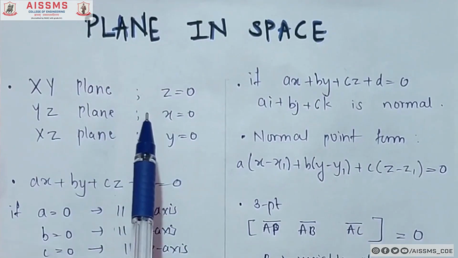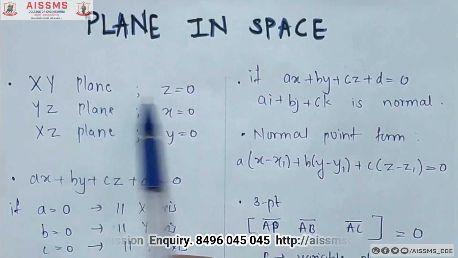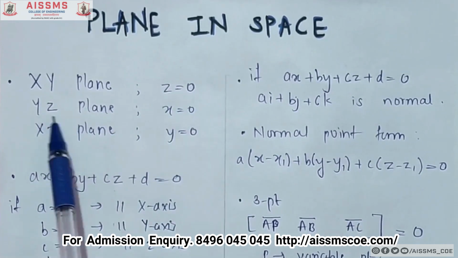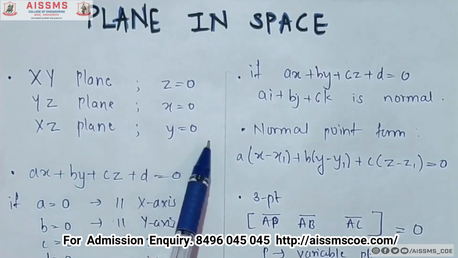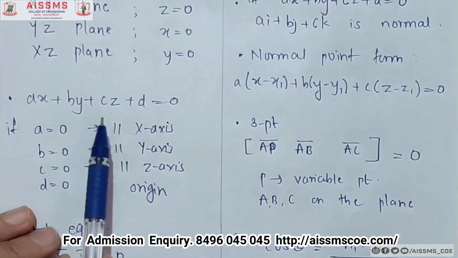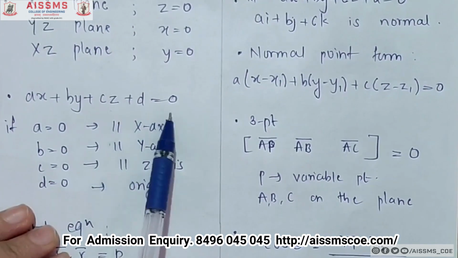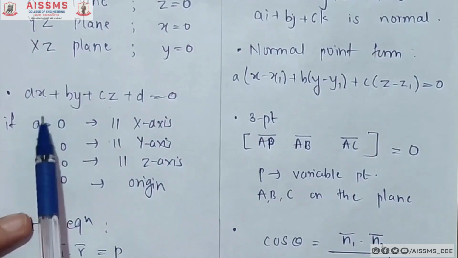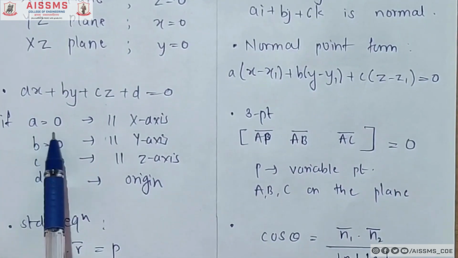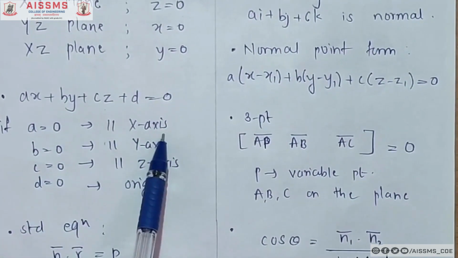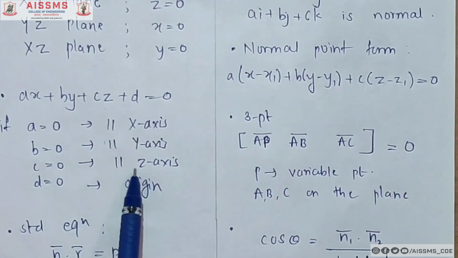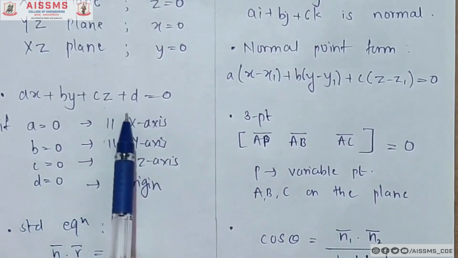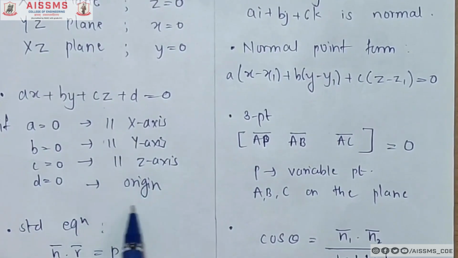So here, if the plane lies in the xy plane, then the equation of the plane will be z equals 0. Similarly, for the yz plane, x equals 0, and for the xz plane, y equals 0. The general form of a plane is ax + by + cz + d = 0. If a is equal to 0, then the plane is parallel to the x-axis; b equals 0, parallel to the y-axis; c equals 0, parallel to the z-axis; and if the constant d is 0, then the plane passes through the origin.